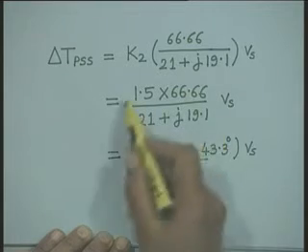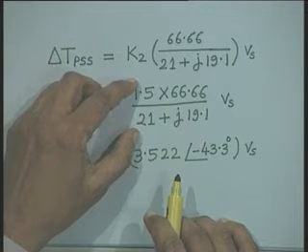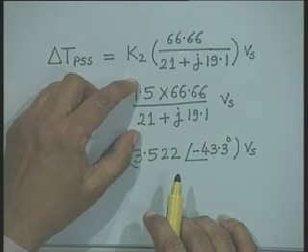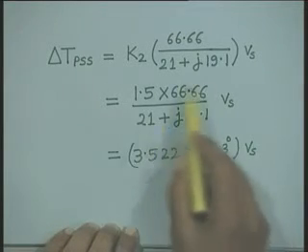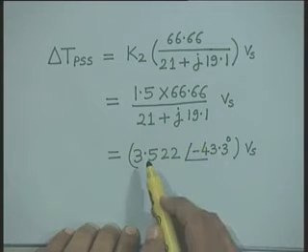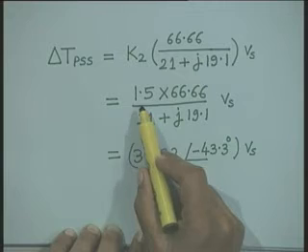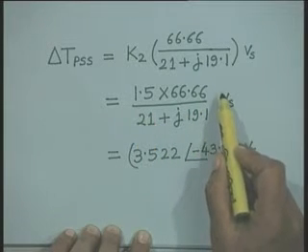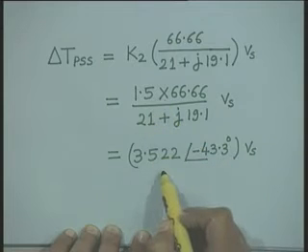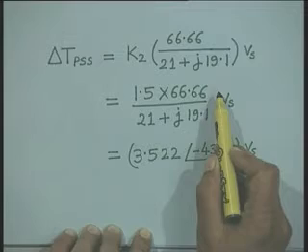Now, for this complex function, we can find out its magnitude and phase angle. What you have to do is take the magnitude of the numerator divided by the magnitude of the denominator, and this ratio will give the magnitude. Then find out the phase angle of the numerator. In this case, the phase angle of the numerator is 0 because it is a real number.